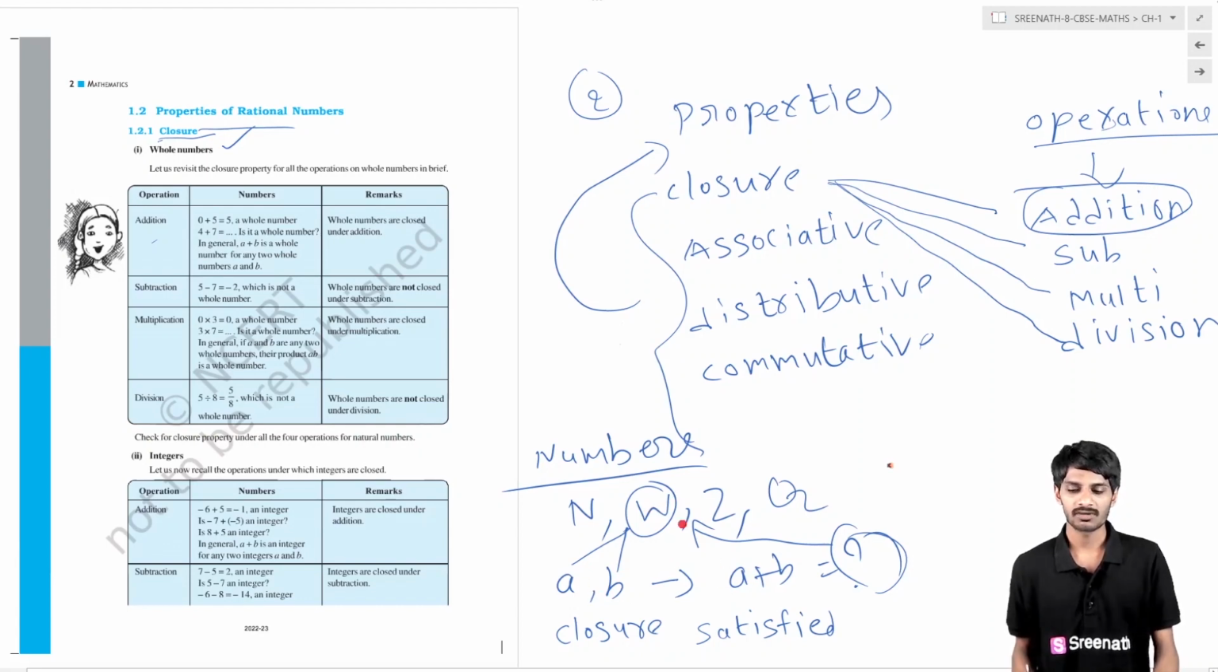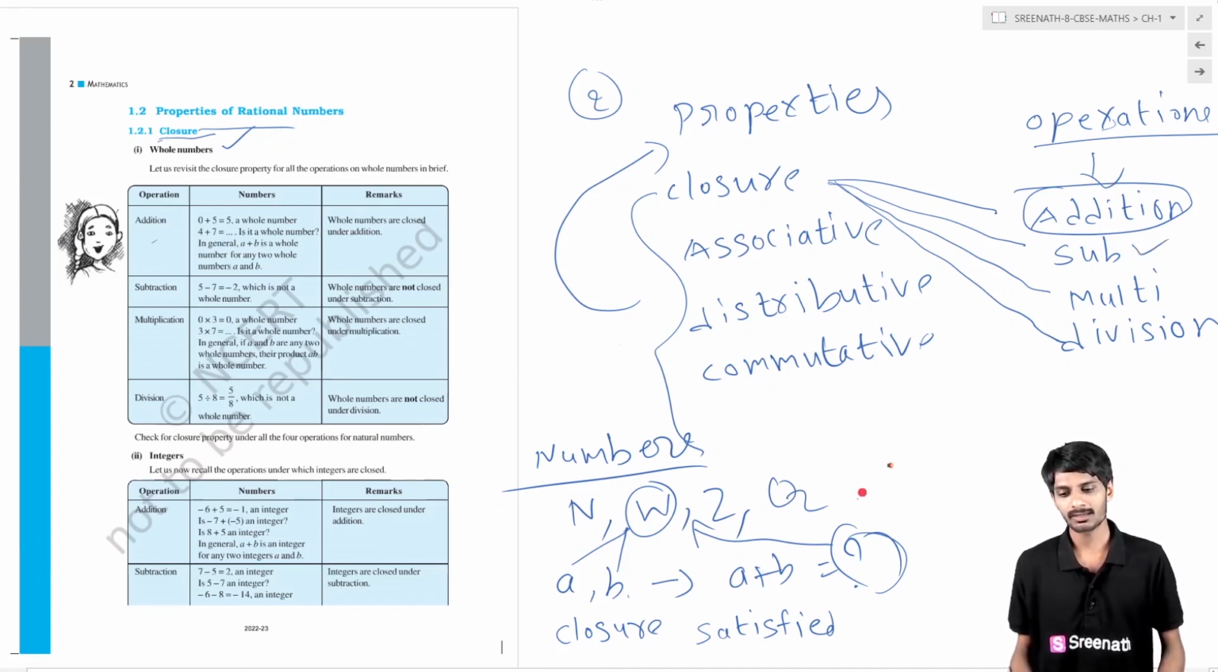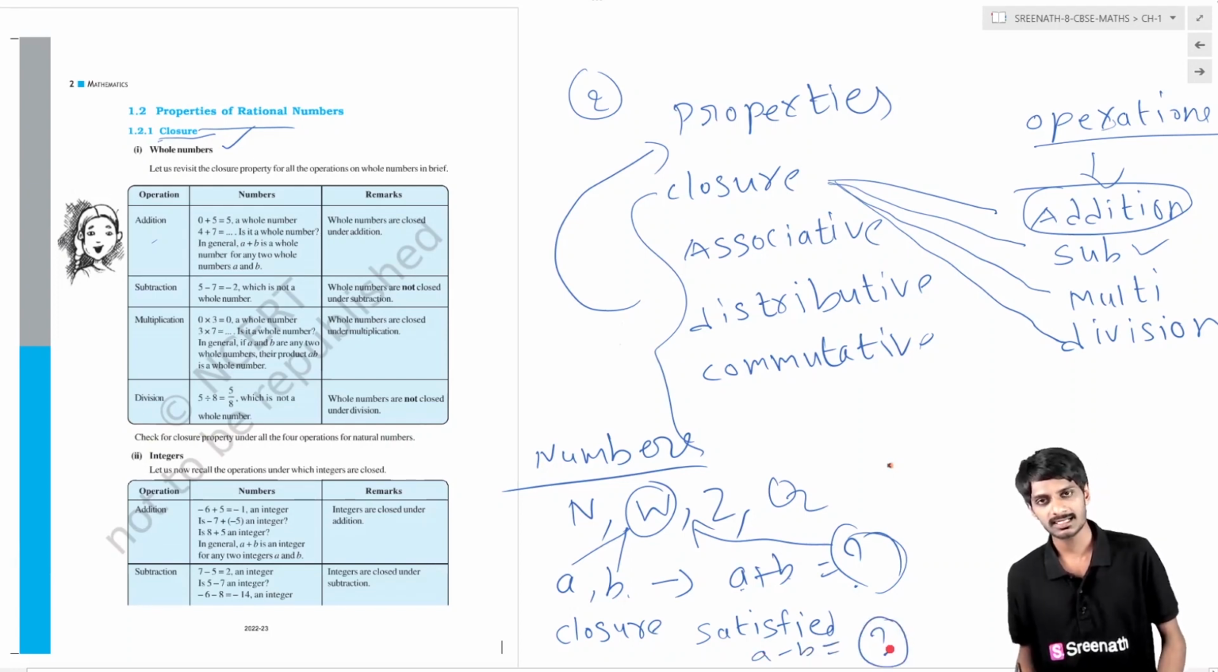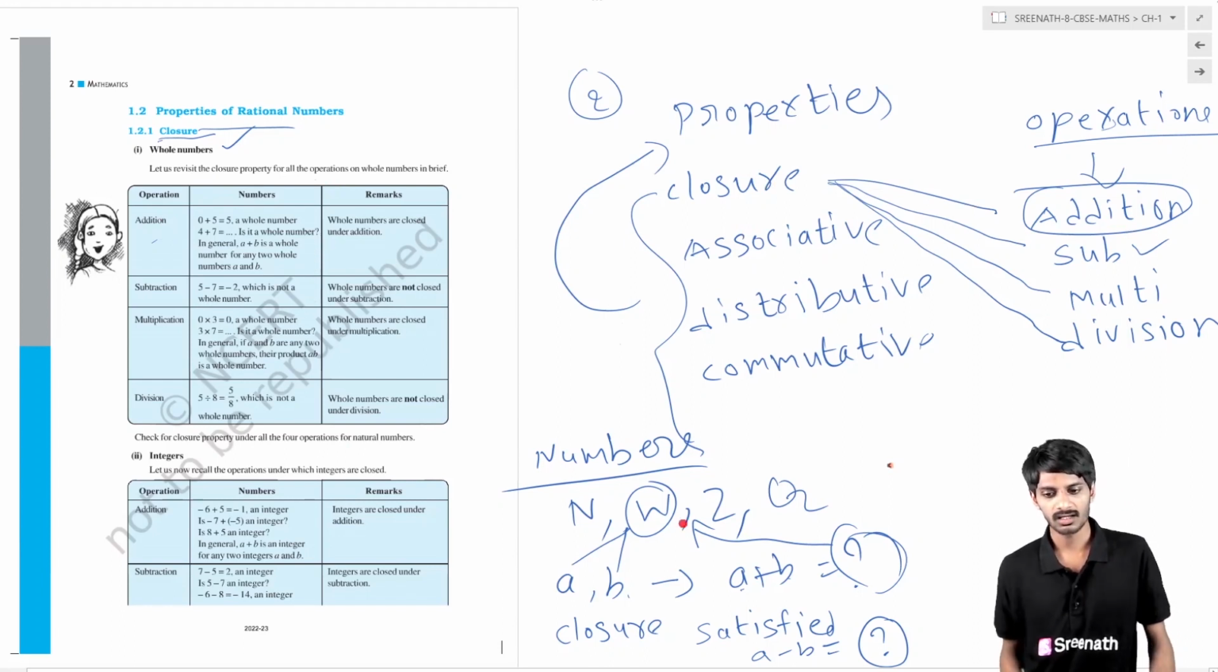If you change the operation for the same whole numbers, a and b are whole numbers, and again you do an operation. Previously we added them; now we will consider subtraction, a minus b. We will get some result, and this result must also belong to whole numbers. Only then is the closure property satisfied. In this way you have to check closure for addition, subtraction, and all the others. This is for whole numbers. This will be repeated for integers also, and finally our main concentration is on rational numbers.